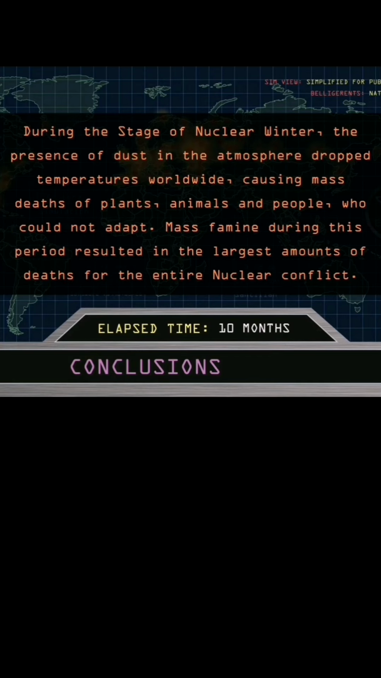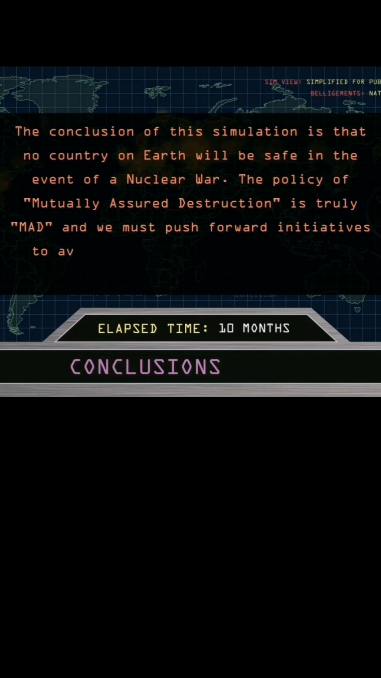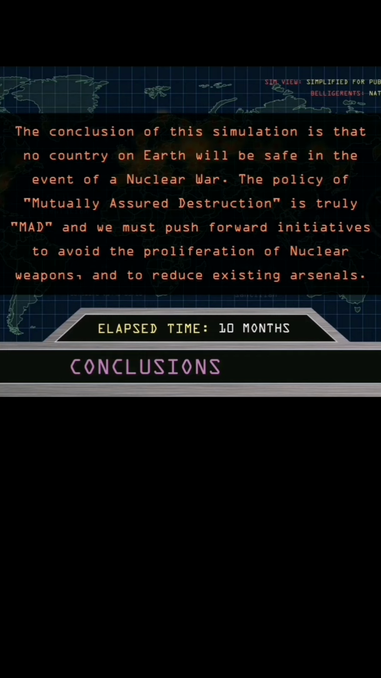During the stage of nuclear winter, the presence of dust in the atmosphere dropped temperatures worldwide, causing mass deaths of plants, animals and people who could not adapt. Mass famine during this period resulted in the largest amounts of deaths for the entire nuclear conflict. The conclusion of this simulation is that no country on Earth will be safe in the event of a nuclear war. The policy of mutually assured destruction is truly mad, and we must push forward initiatives to avoid the proliferation of nuclear weapons and to reduce existing arsenals.